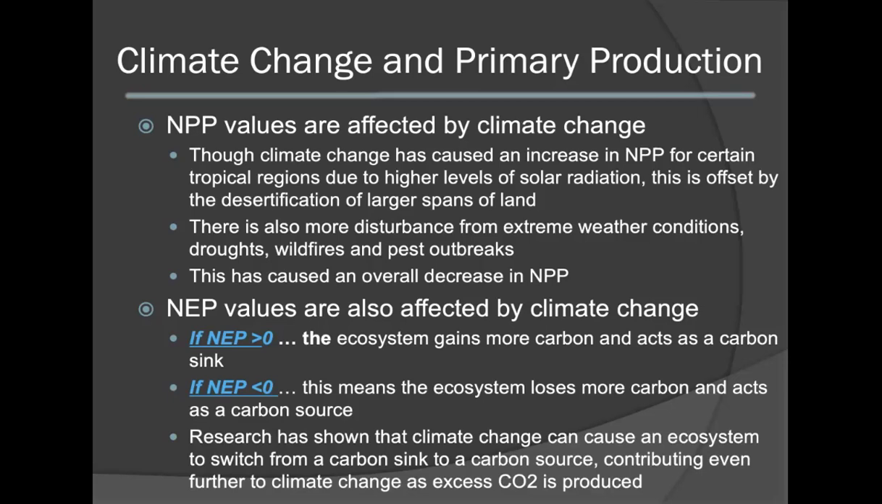Research has shown that climate change can cause the ecosystem to switch from a carbon sink to a carbon source. This means that the system can contribute even more to climate change as excess carbon dioxide is produced from the system.